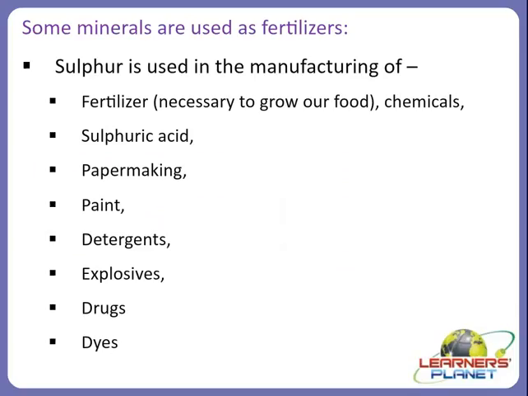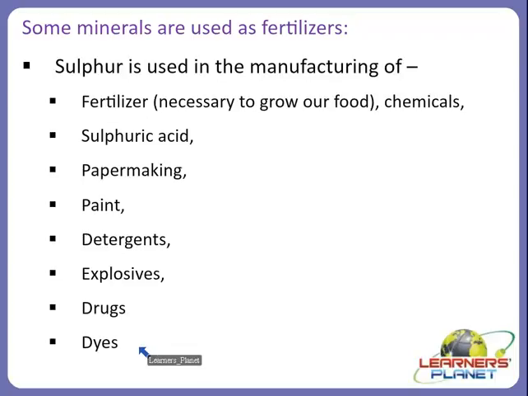Let us see. Yes, we have taken one such example, that is sulfur. Sulfur is used in the manufacturing of fertilizer which is necessary to grow our food, then chemicals, then sulfuric acid, paper making, paint, detergents, explosives, drugs, dyes, etc.